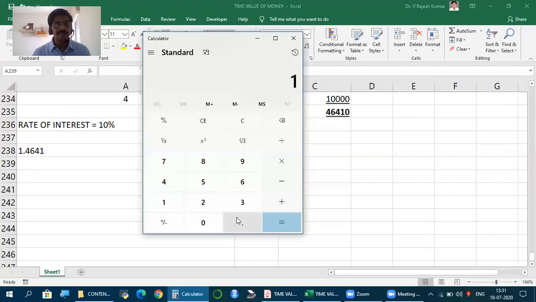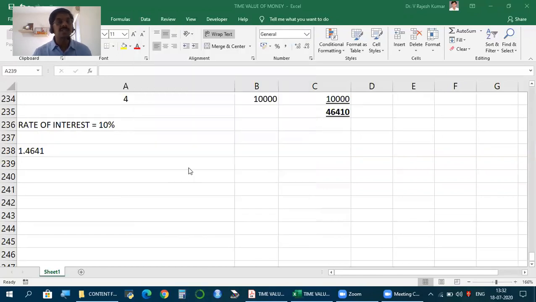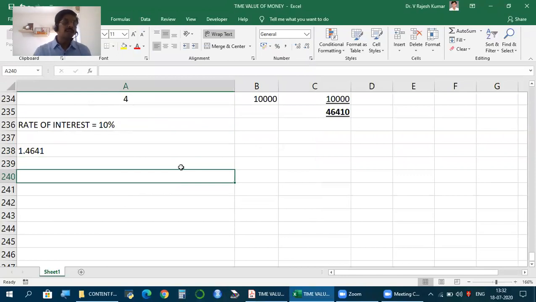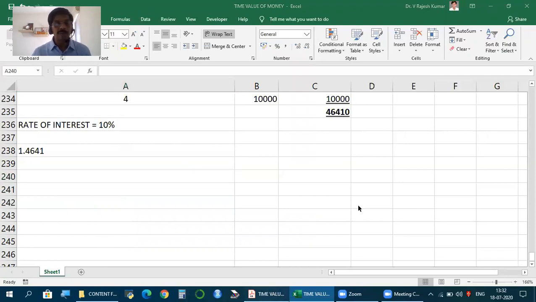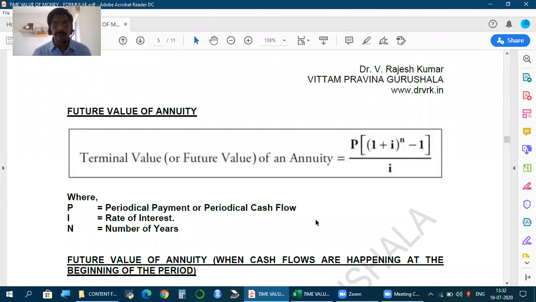So you should calculate 1.1 into 1.1 into 1.1 into 1.1. This is how we calculate. Now, 4 years is not a difficulty, but let's say it is a longer period. Then you should know how to calculate this using different mathematical techniques. Watch one of our videos on mathematics for finance, where we have discussed how you can make these calculations using logarithm and anti-logarithm.